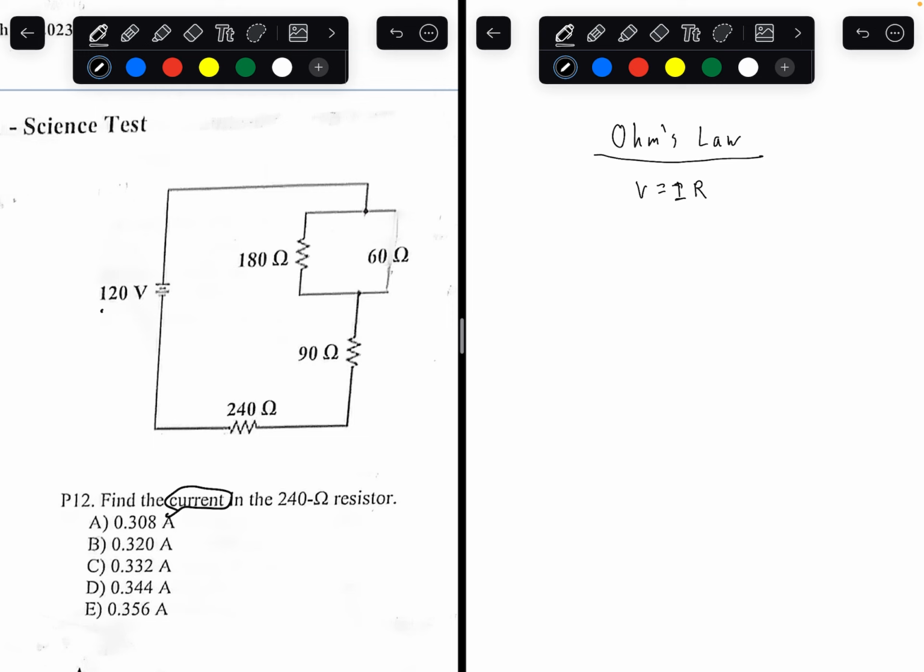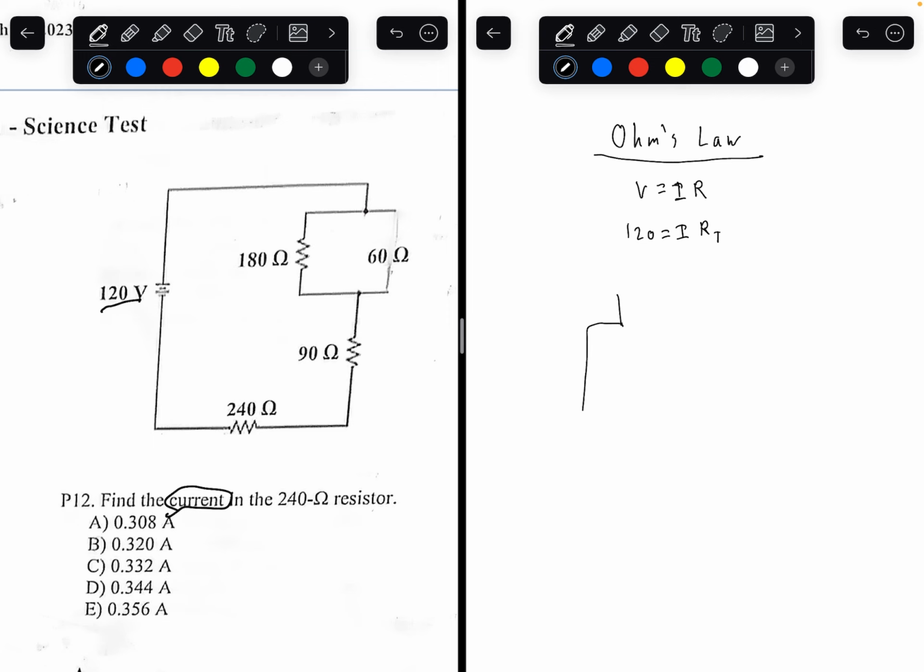We're given the voltage is 120. So 120 equals the current times the total resistance, RT. We want to find a resistor that combines the values of all these terms. Since they're not all in series, you can't just add them all up. There's one parallel circuit right here, where the resistors are parallel to each other. So let's solve the parallel circuit first.